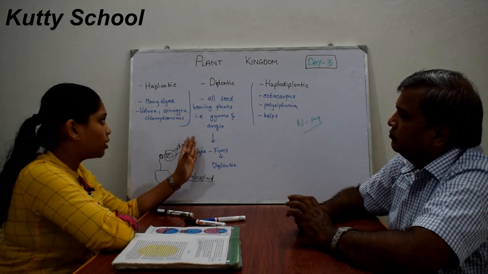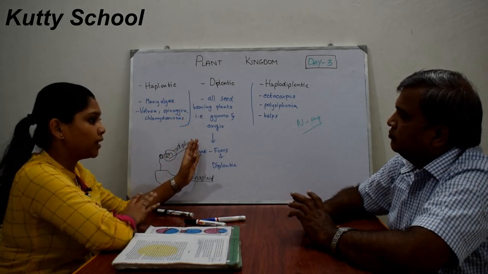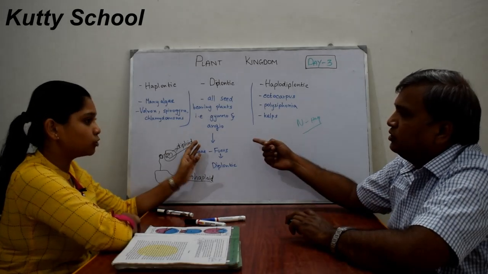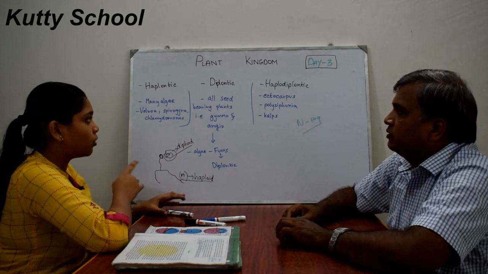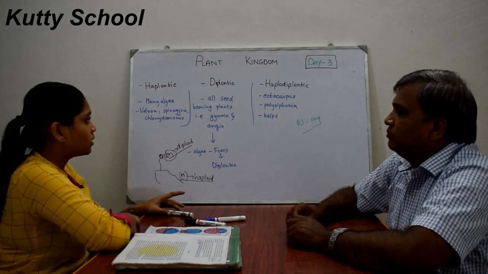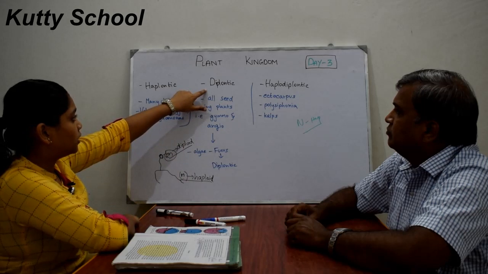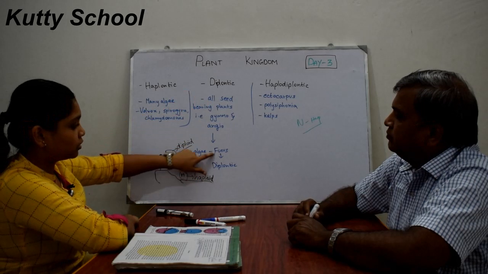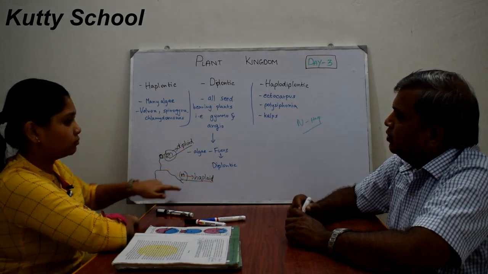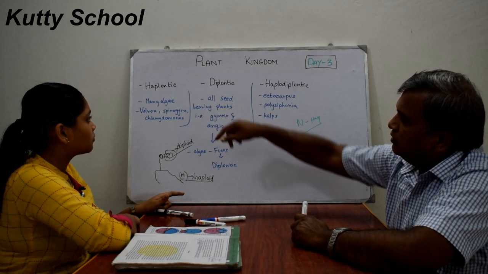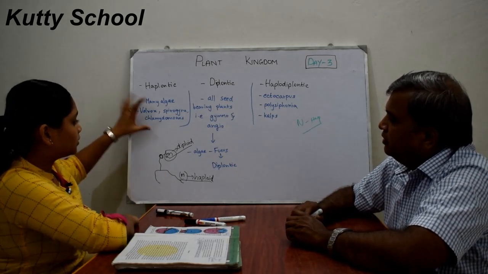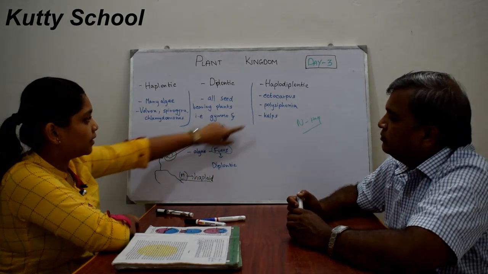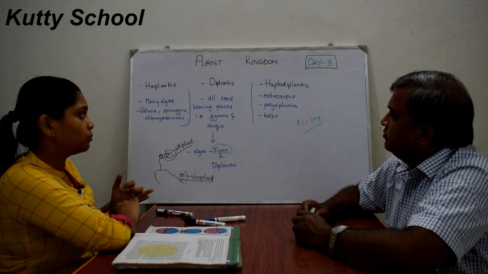In the diplontic kind of life cycle, all seed bearing plants are diploid, with 2n number of chromosomes. Gymnosperms and angiosperms both have seeds, so all seed bearing plants are diplontic. An exceptional case is that only one alga is diplontic, which is Fucus, with 2n number of chromosomes. And there are three algae which are haplodiplontic: Ectocarpus, Polysiphonia, and Kelps.